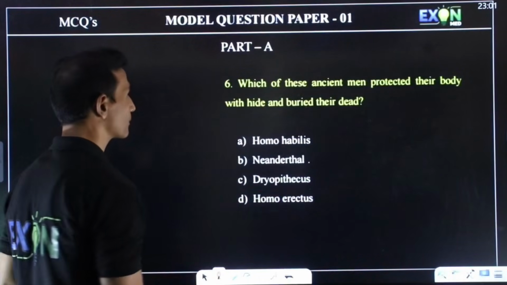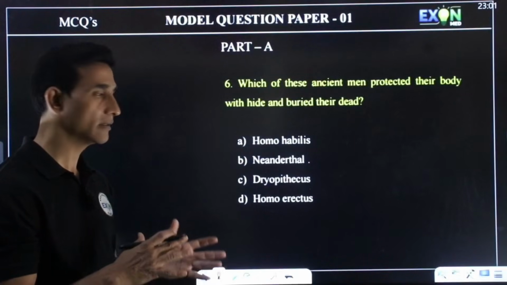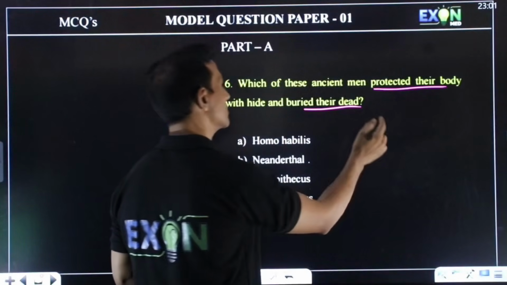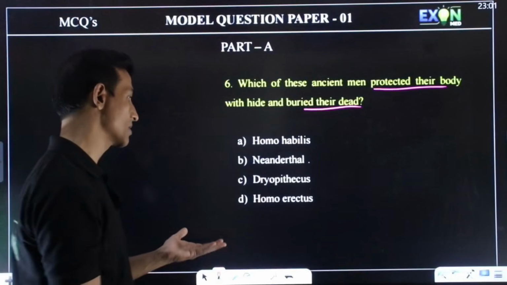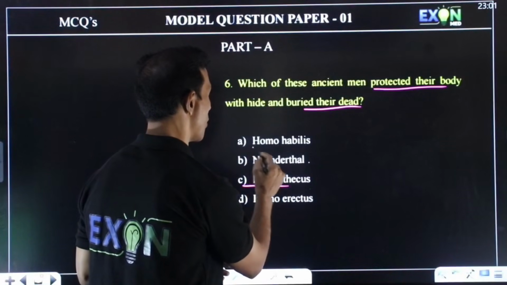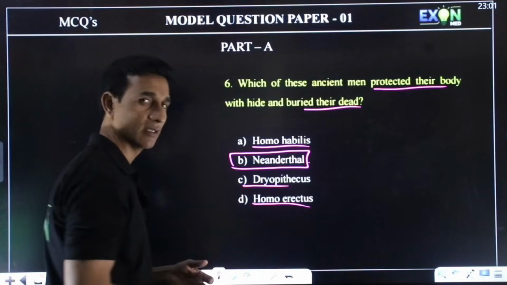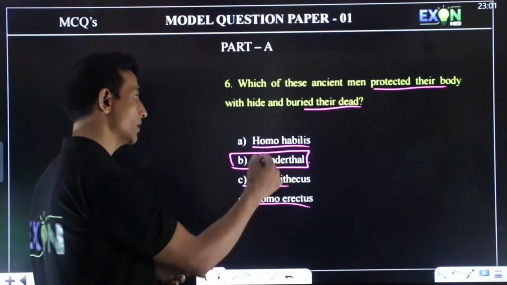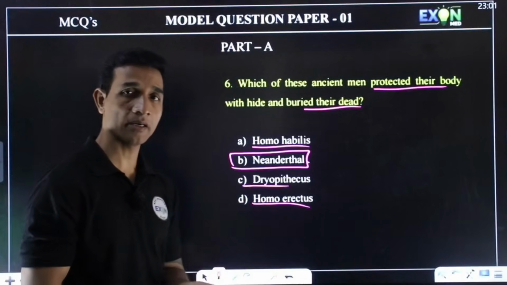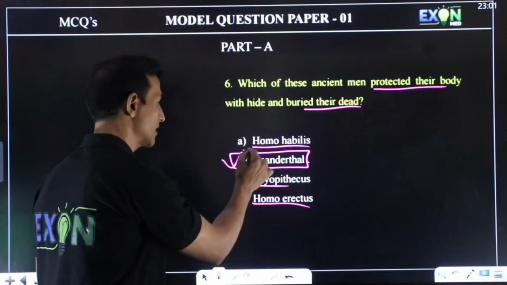So next question. Which of these ancient men protected their body with hide and buried their dead? Protecting the body and burying the dead is an advanced feature. The primitive is Dryopithecus, then comes Homo habilis, then Homo erectus, and the last one, Neanderthal man, is the advanced one who used to protect their body and bury their dead. They are found to be around 1 lakh to 40,000 years back. Hence the answer is B.